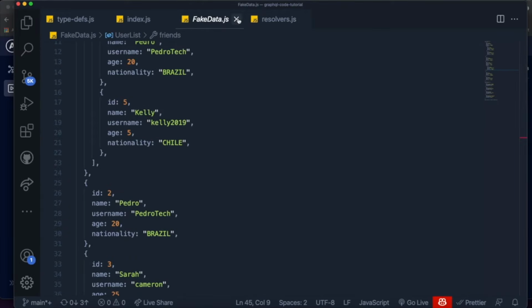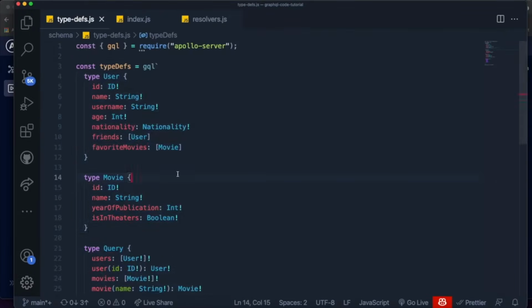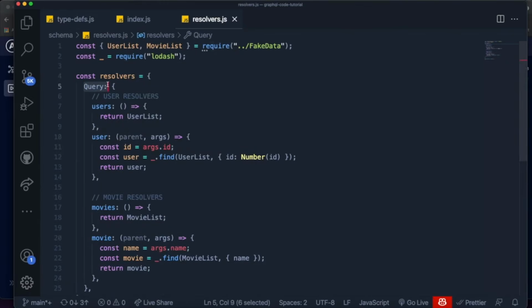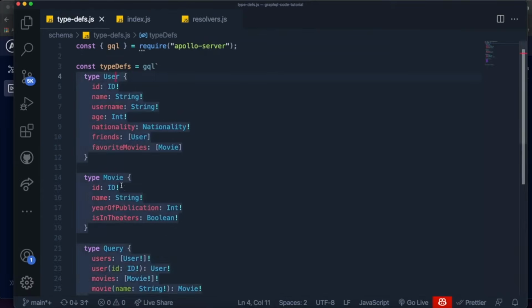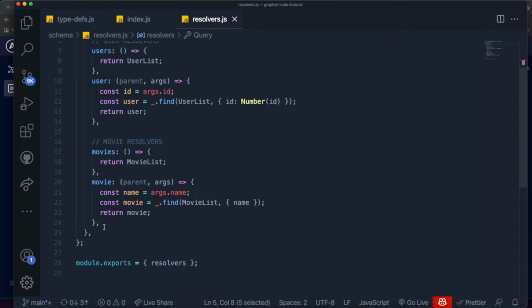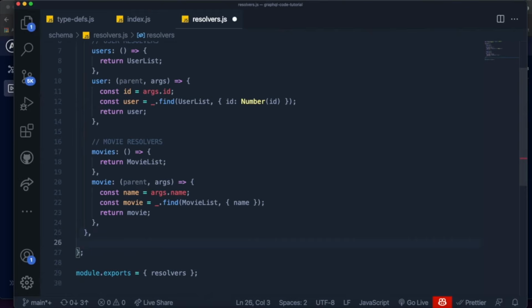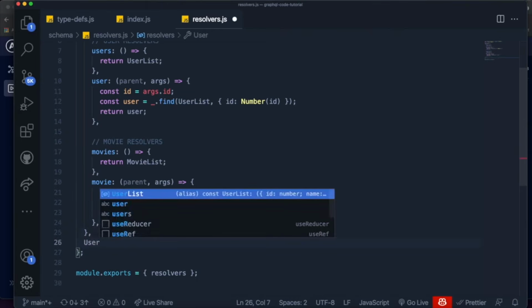The reason for that is because GraphQL is meant so that whenever you have a field in a type that is not one of the basic types, you should technically create a resolver for that field, explaining how you're going to get that data. For example, we have favorite movies as one of the fields for our user. So in our resolvers, let's create a resolver that is not from the query type, which is what we were doing before. We can create resolvers for the types that we created that are being used. So instead of saying query, let's start creating resolvers for the user type.